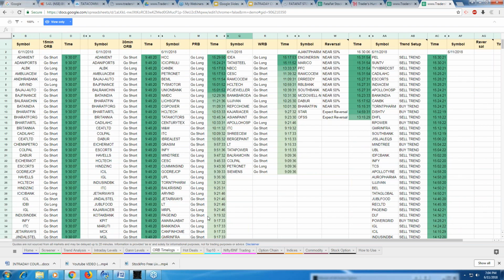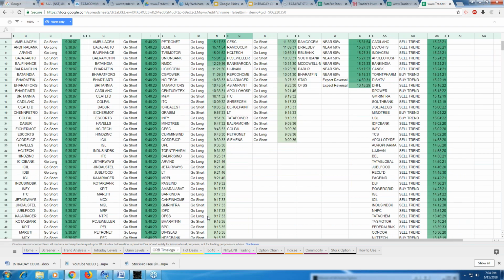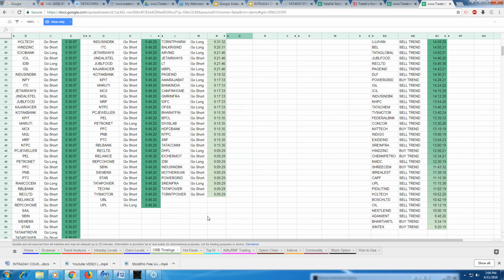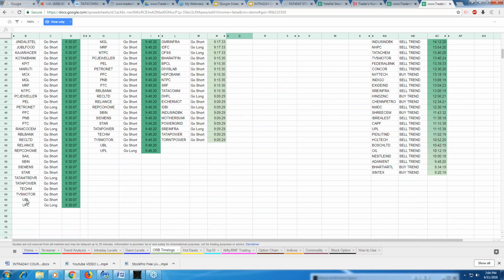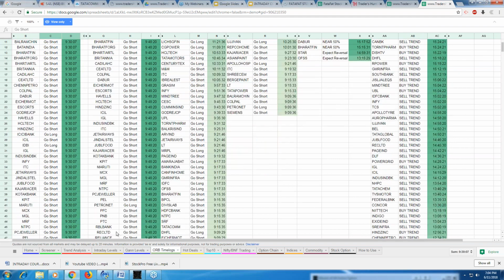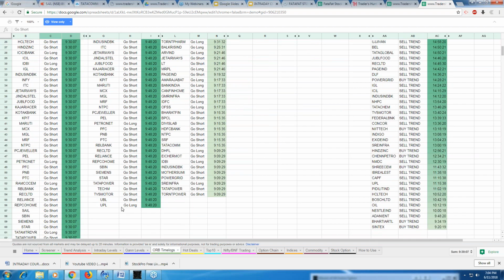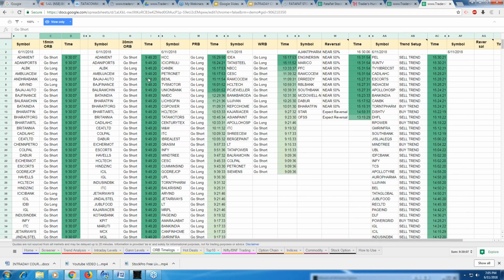So what you have to do here is come to 15 minutes. See, the first column is basically the 15 minutes open range breakout. Then the 30 minutes range breakout. Then you have PRB, previous day range breakout, right? From here you can see which stock is heading up. See UBL, right? It is here. TVS Motor 9:30, Tech Mahindra 9:30, Tata Power 9:30. All these stocks have broken their morning range almost together, right? They broke the 30 minutes range at 9:30, 9:48, right?